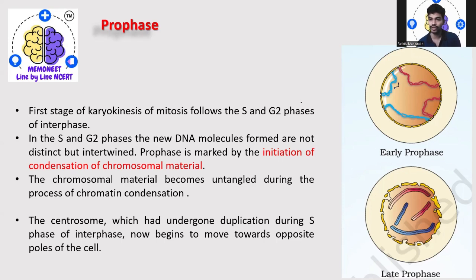Now these thread-like structures will get condensed, that is, the chromatin gets condensed. This is a key difference between early prophase and late prophase, where you can observe it very clearly. The centrosome, which has undergone duplication during S phase of interphase, now begins to move to the opposite pole of the cell.